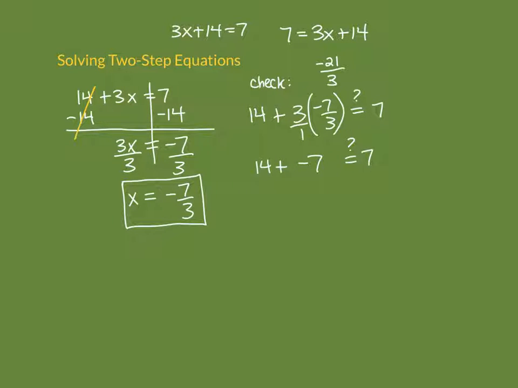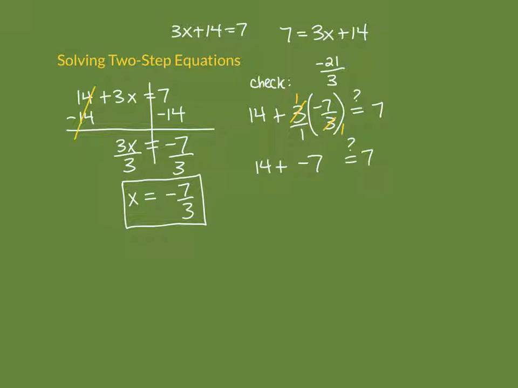Now the way I like to do this is to just cross reduce. So I see I have a 3 in the numerator, 3 in the denominator. Those cancel to become 1. And then I've got a denominator of 1, and then 1 times -7 is -7. So my answer is an integer. It's -7. So you get the same thing no matter which way you choose to do it.